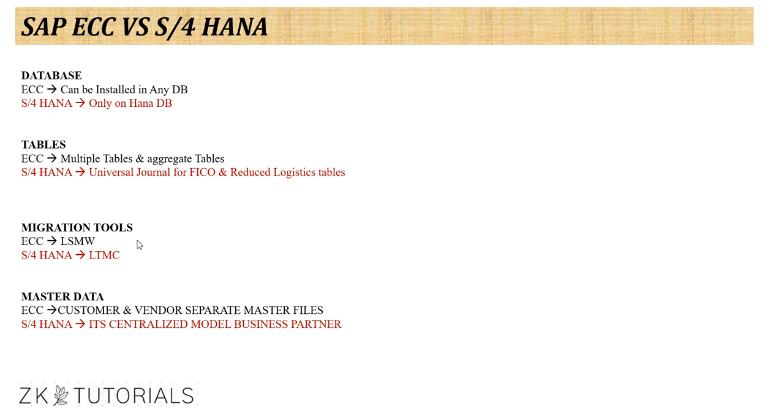If you take MM, the main master data is the material master, one of the key master data for MM. If you want to migrate the material master to S4HANA, you need to prepare a template for it, because you need to feed all the information into the template.